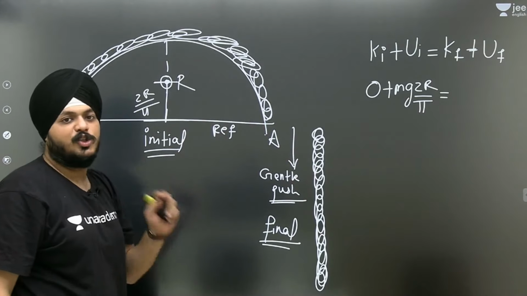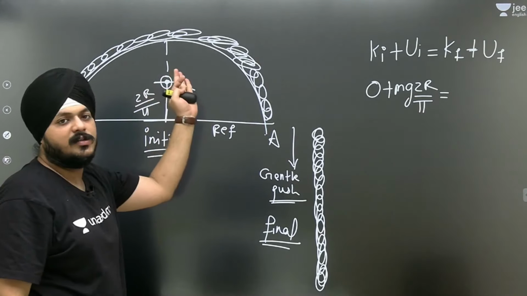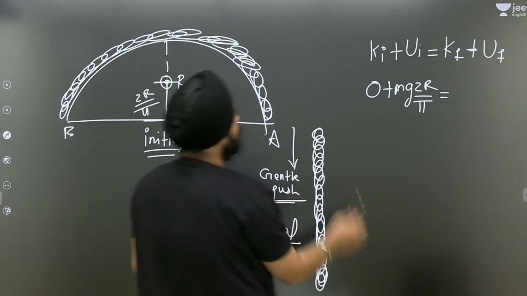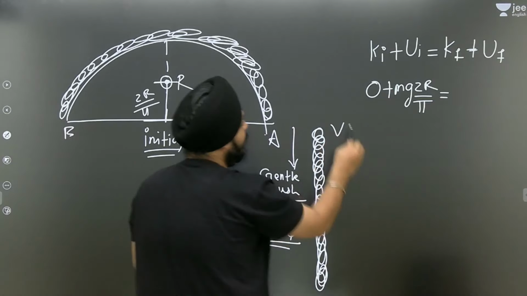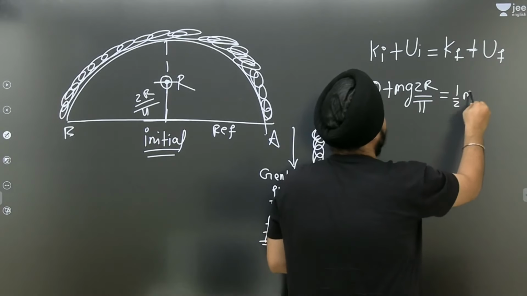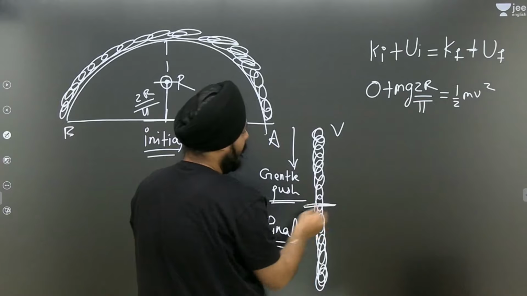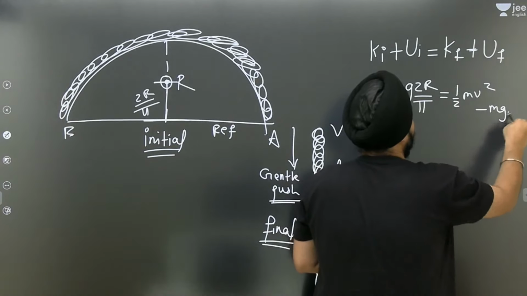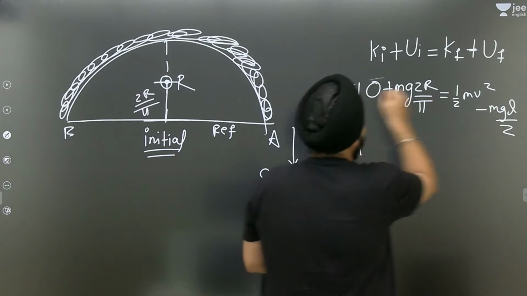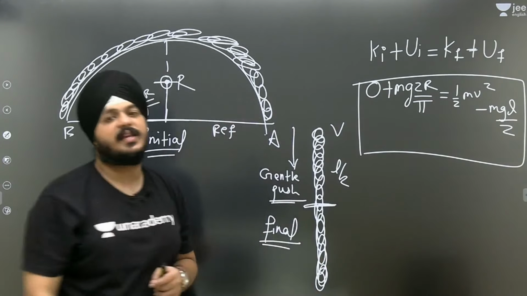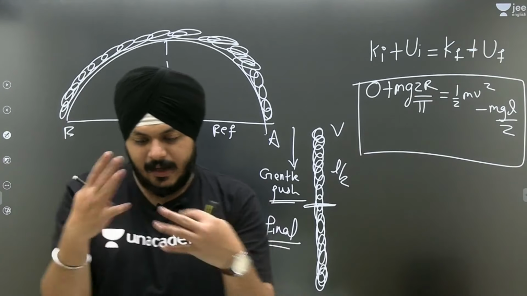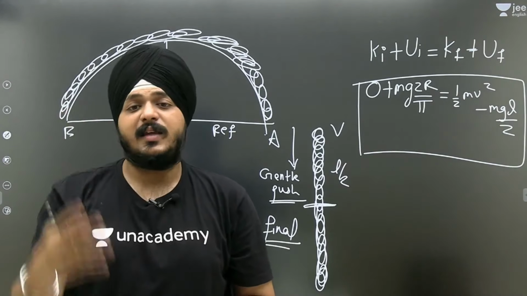For the final situation, check which kind of energies are present initially, and which kinds are present finally. At this final position we have velocity, so it would be half mv square, and here the center of mass is L by 2, so mg L by 2. So guys, by resolving this you will get the answer. This is the second case of the chain problems.